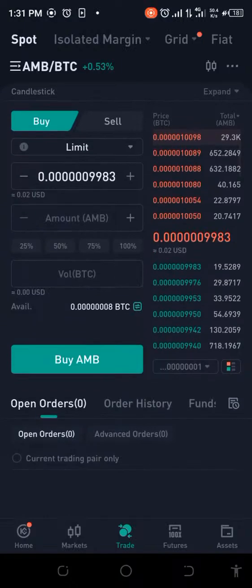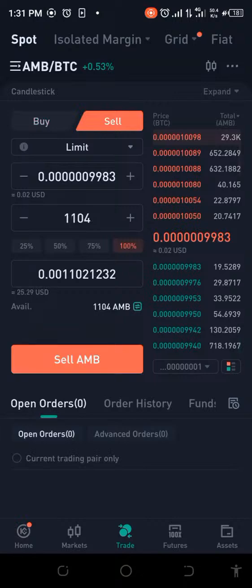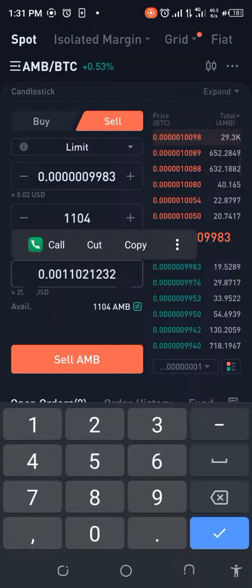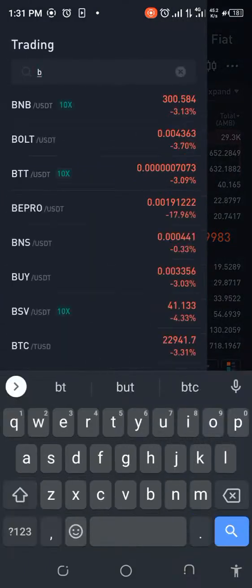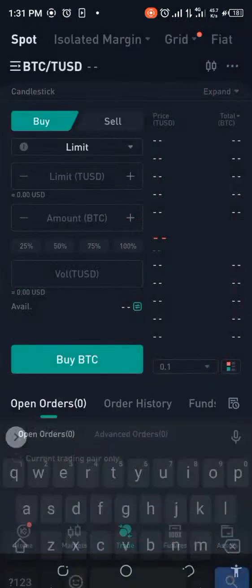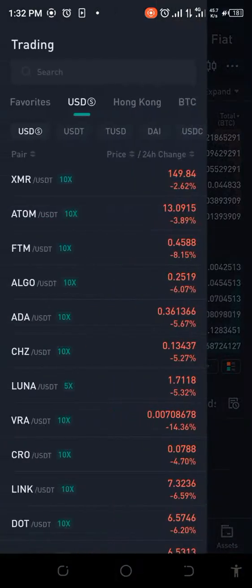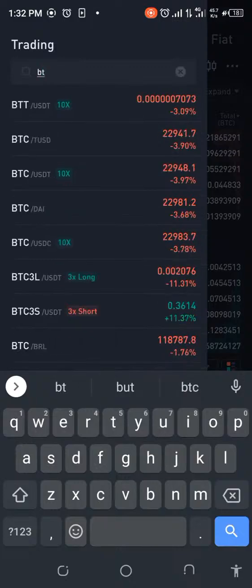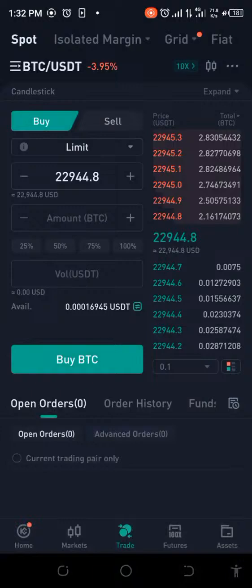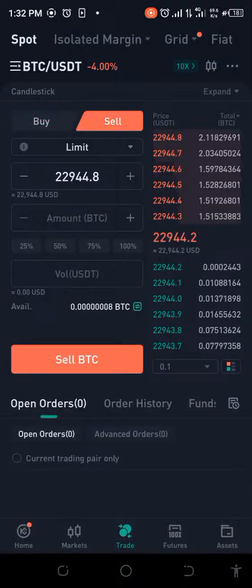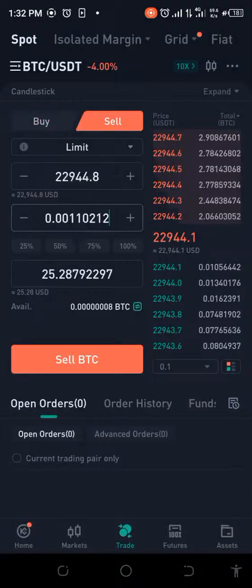As you can see here, if I click on sell and I put everything here, it's not going to favor us. Go and check this out. Now you'll see what I'm talking about. So let's just copy that and quickly go and check. Because if we check here and it doesn't give us what we're looking for, no, not this one. Let's say BTC USDT. So let's click on sell. We're going to put that here and see. It's not giving us what we want.